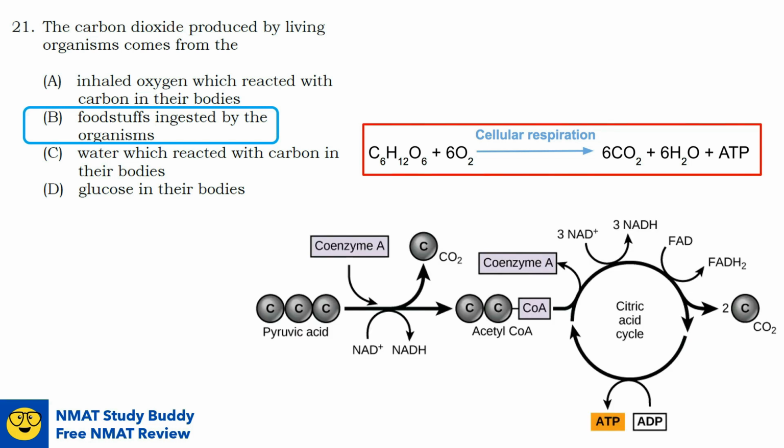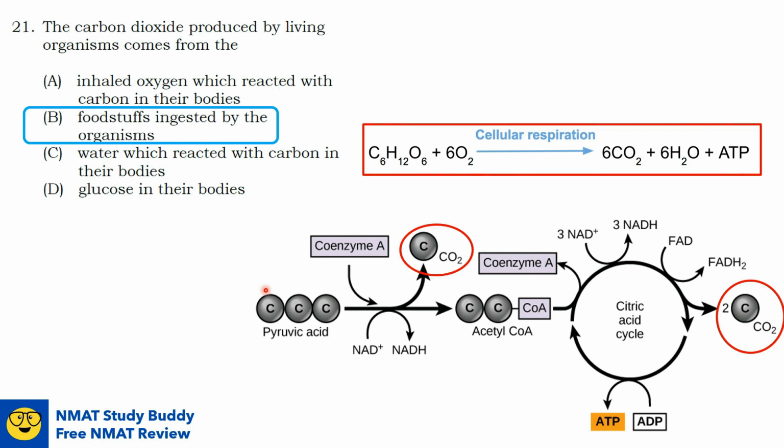Now it's also nice to know where carbon dioxide is released in cellular respiration. Carbon dioxide is released during the transformation of pyruvic acid, or pyruvate, into acetyl-CoA. That's what you can see here, carbon dioxide is released. And also, carbon dioxide is released during the citric acid cycle. So, 1 carbon dioxide here and 2 carbon dioxide here. So there will be a total of 3 carbon dioxide produced per 1 molecule of pyruvate.